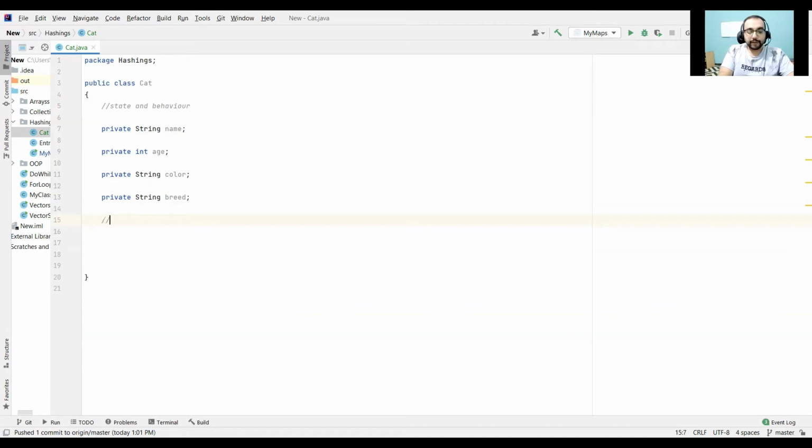So now I'm going to create a constructor. A constructor has the same name as the name of the class, but it can have a different number of parameters as well. Let's say public, and the name is Cat. And now I can initialize all these variables.